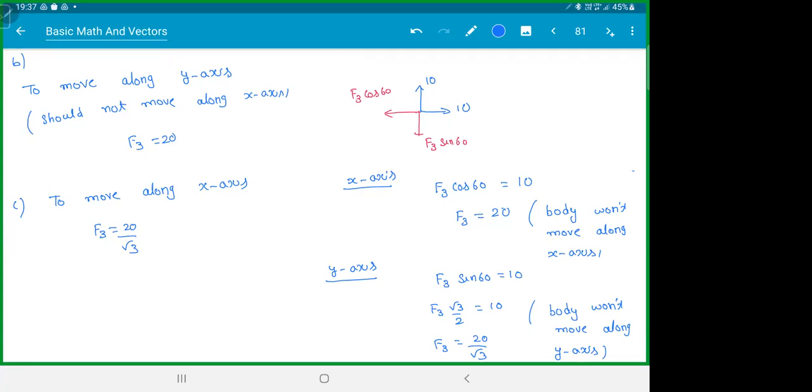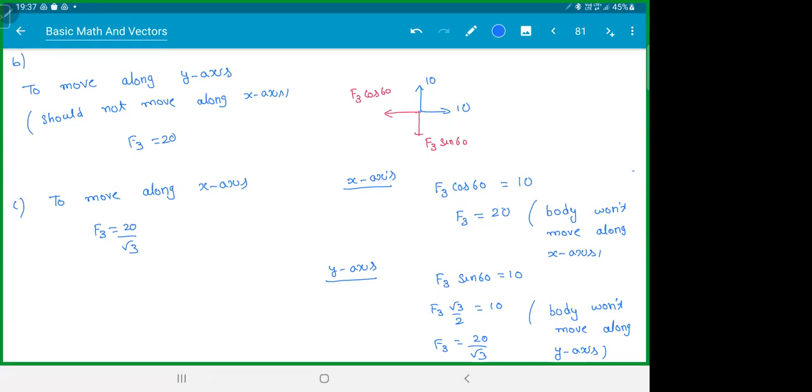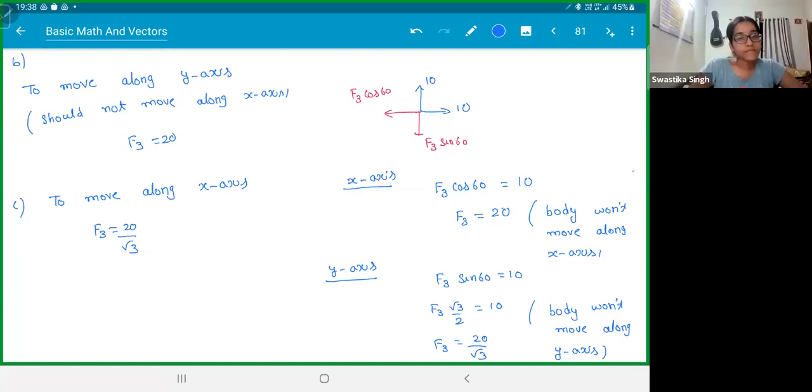Ajit, clear? Maulika, Rehan, Mehan, clear? Yes, sir. Anyone not convinced? Abhinav, clear? Yes. Swastika, got this? Perfect.